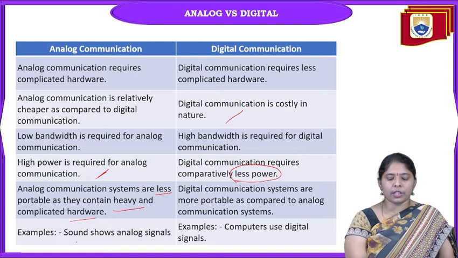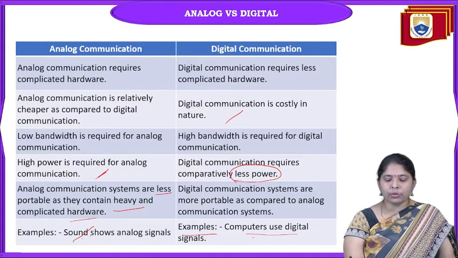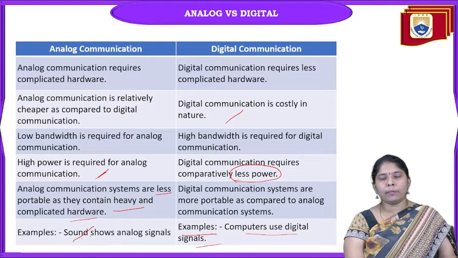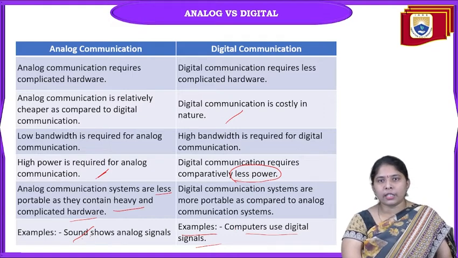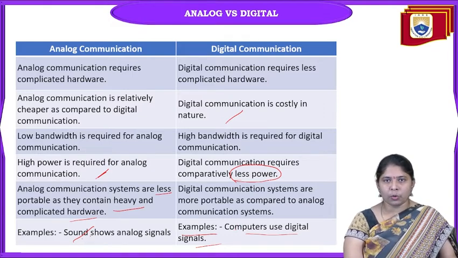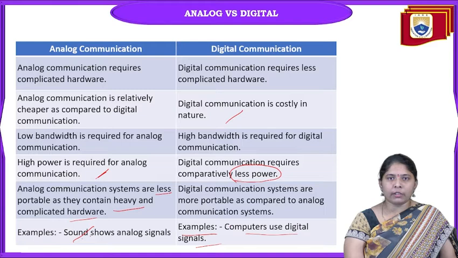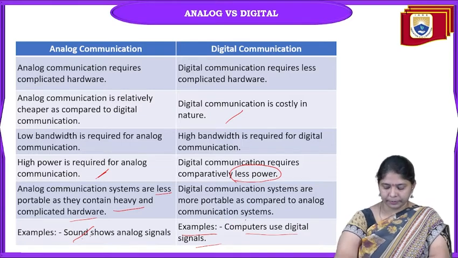Examples of analog communication are sound signals, speech signals, and audio signals. And for digital, the computer uses digital signals. As we know, computers take ones and zeros and will process only ones and zeros. Examples of digital signals are the signals communicating with the processor.